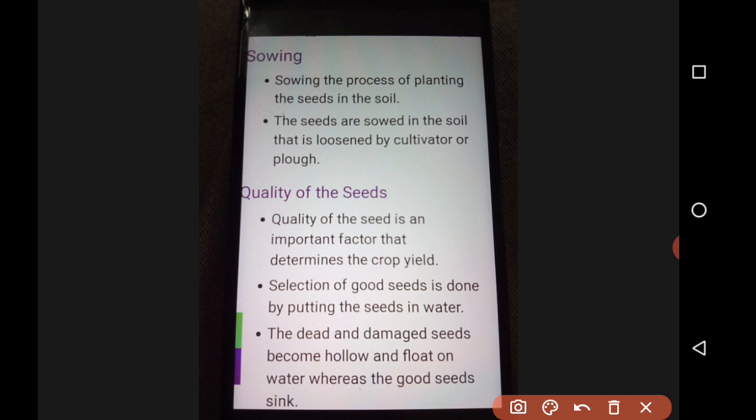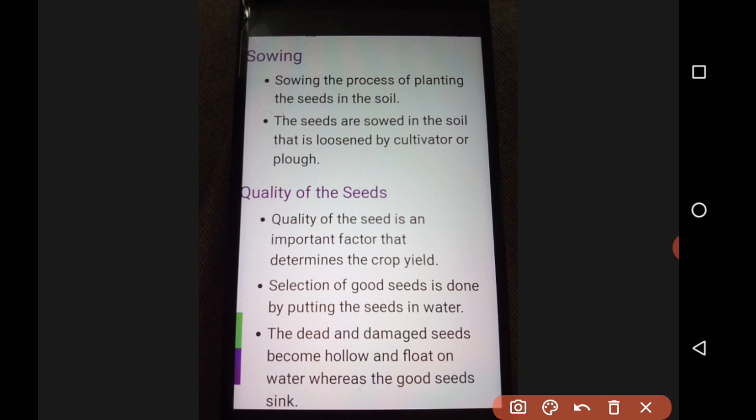We'll learn about it also. First, the seeds are sown in the soil that is loosened by a cultivator or a plow. This already we have discussed. Now we have to look at the quality of seeds. Quality of seeds is a very important part before farming. That is the selection also, we can say. Quality is a very important factor that will determine your crop yield. So first, selection of good seeds we're going to do with an activity.